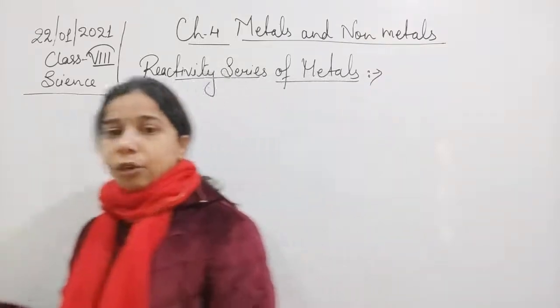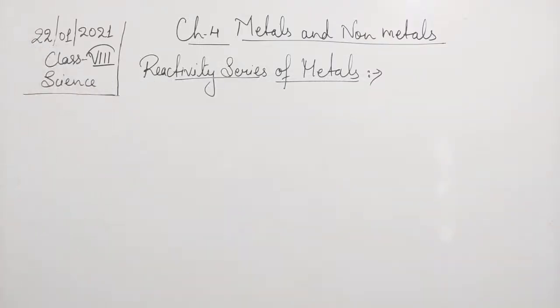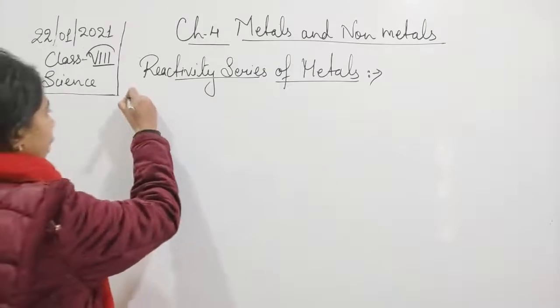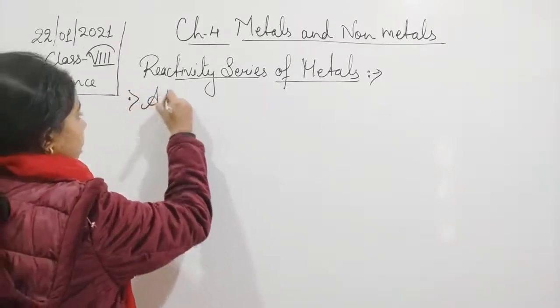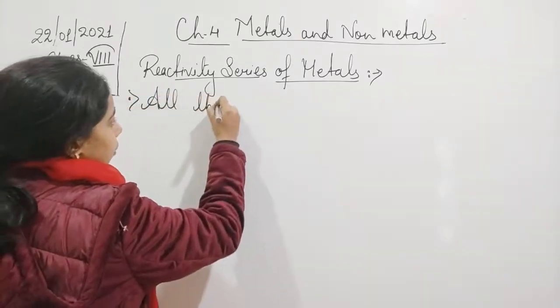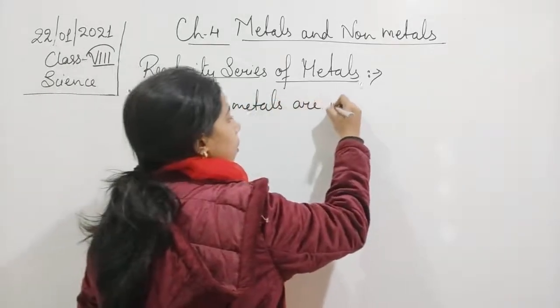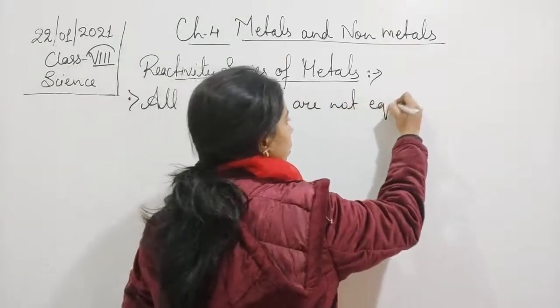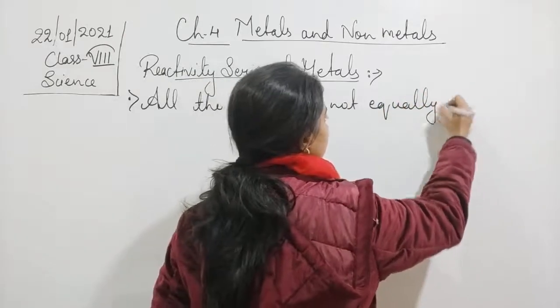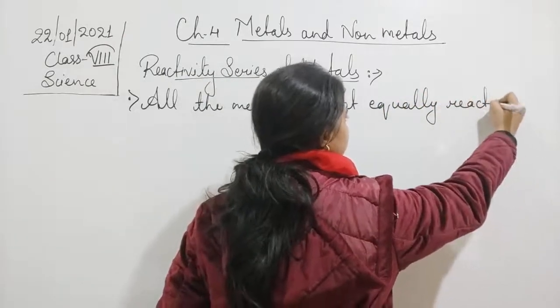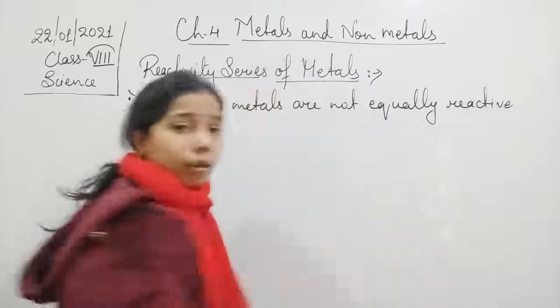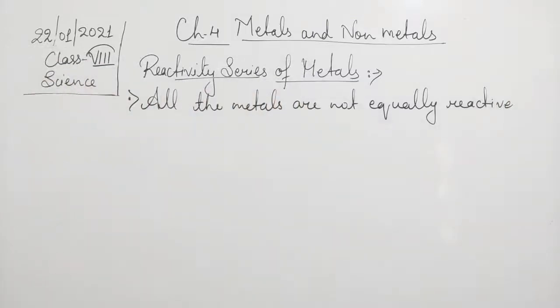Let me write what the use of a reactivity series is. The first point that we write here is that all the metals are not equally reactive.